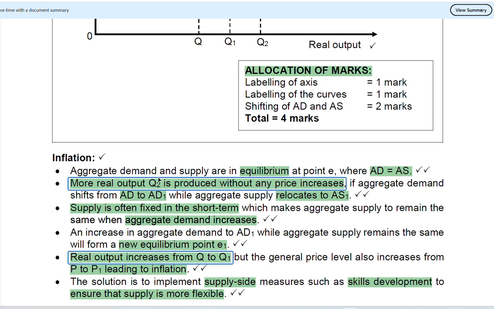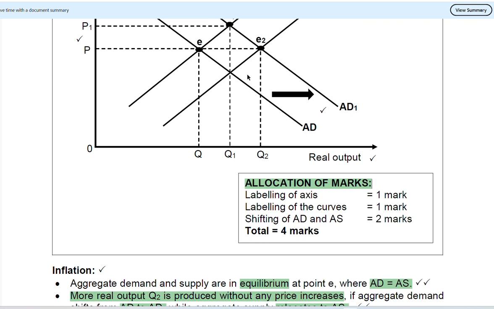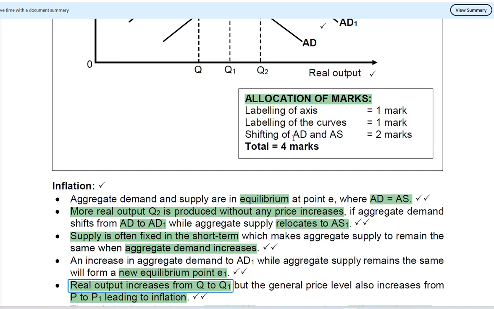Aggregate demand and supply are in equilibrium at point E, where AD and AS intersect. So we are in equilibrium here, as I've already explained. More real output is produced without any price increase if aggregate demand shifts from AD to AD1, while the aggregate supply rotates to AS1.